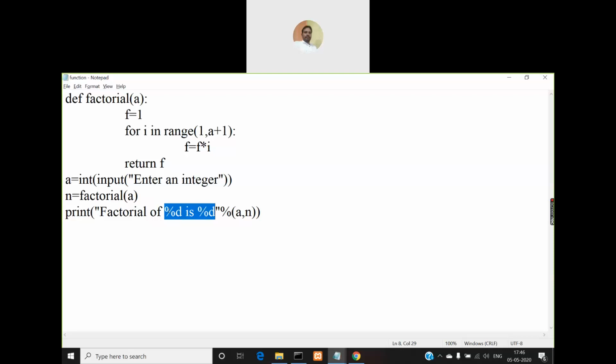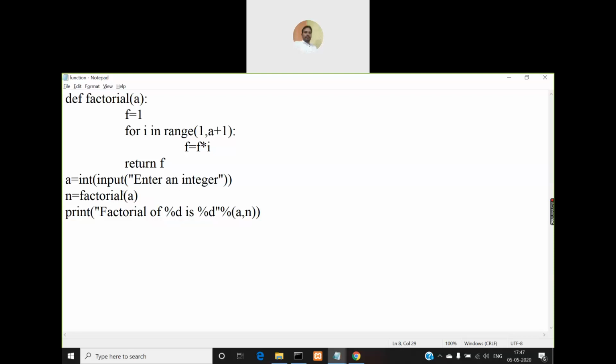So we can print that value using the format specifier even in the print function in Python. We'll get back to this concept later. First we'll see how the factorial function gets executed, and then we'll discuss format specifiers later.